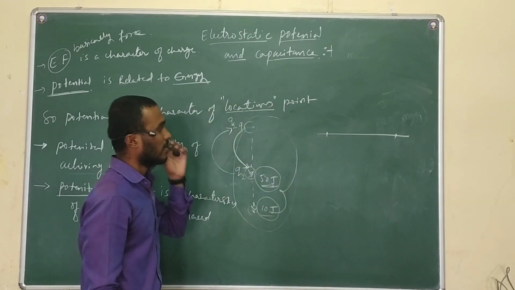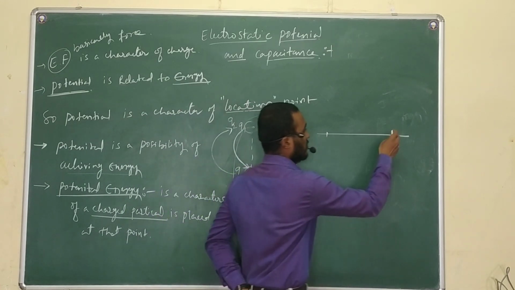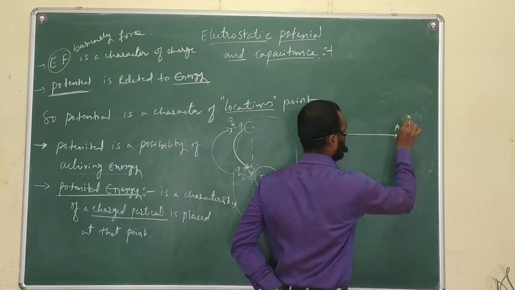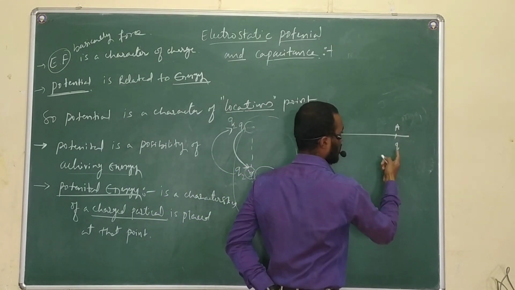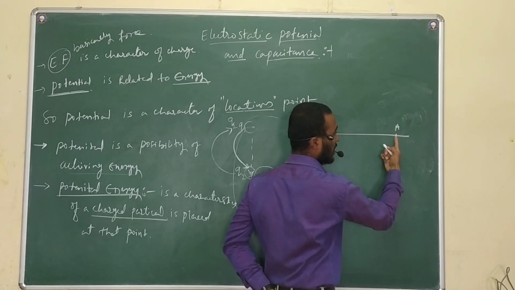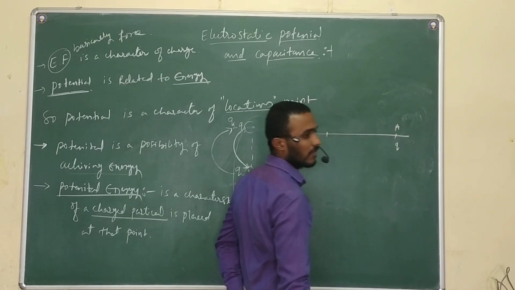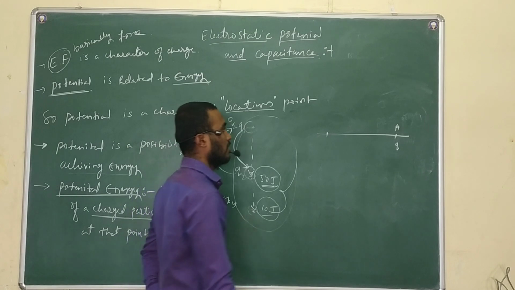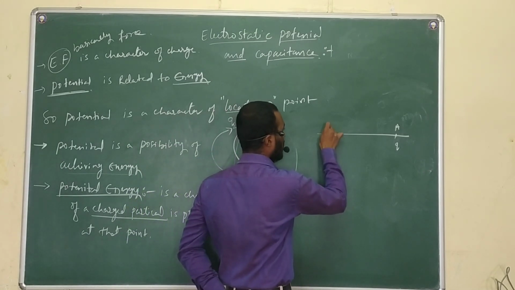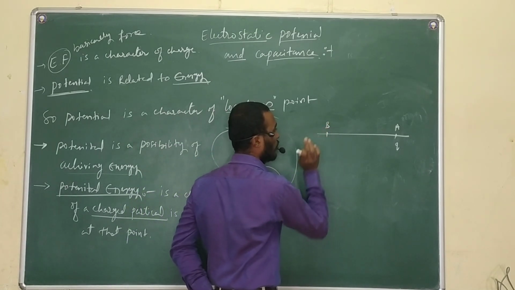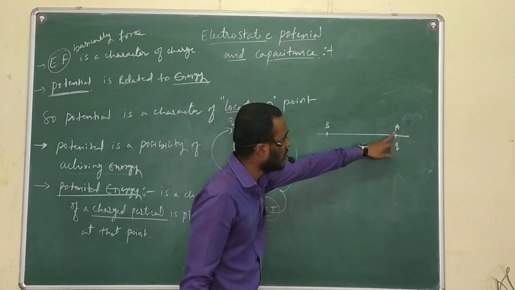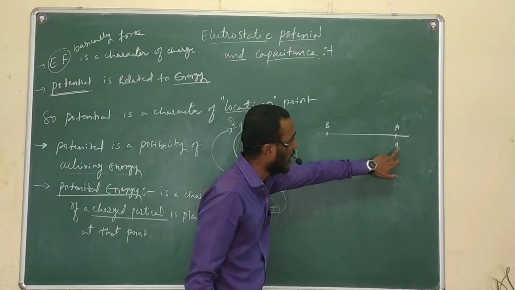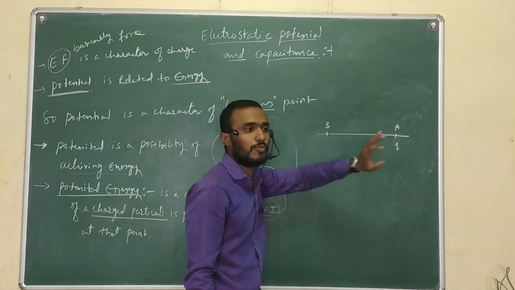I will take a charge Q at a point A. Another point is there here, or location, that is B location. At location A, or at point A, I have placed the charge Q.